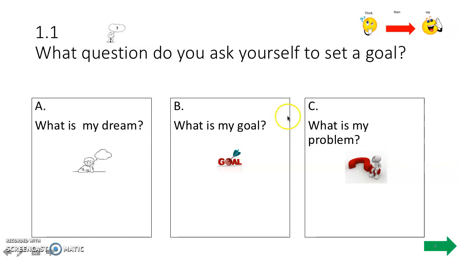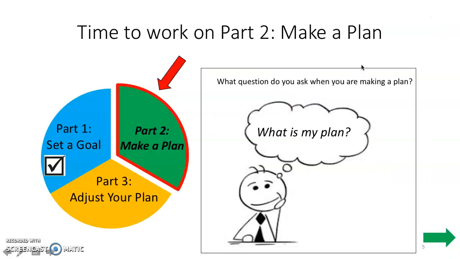What question do you ask yourself to set a goal? This is a probe question. Is it A, what is my dream? B, what is my goal? Or C, what is my problem? You can use your choice sheet to help you make your selection. Make your choice now. Did you say B, what is my goal? This is the question we ask ourselves when we are setting a goal.